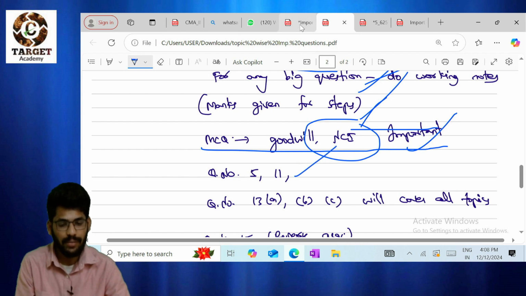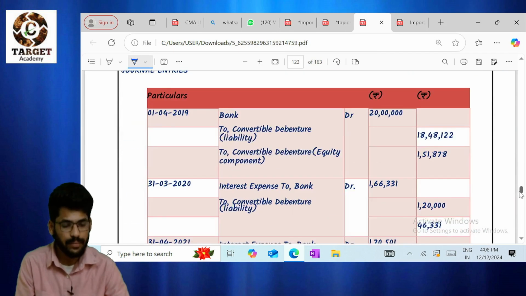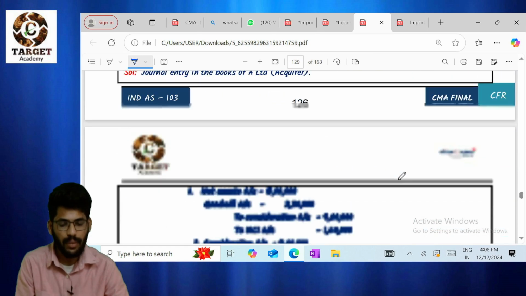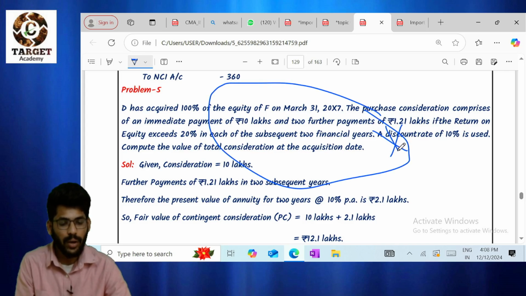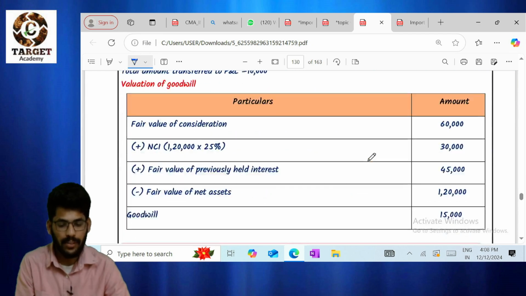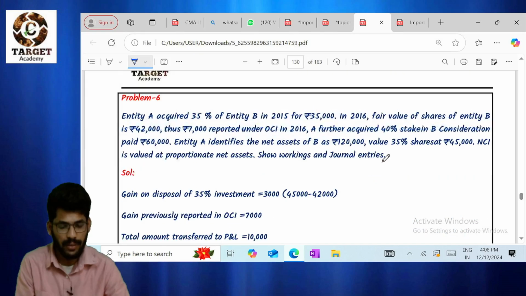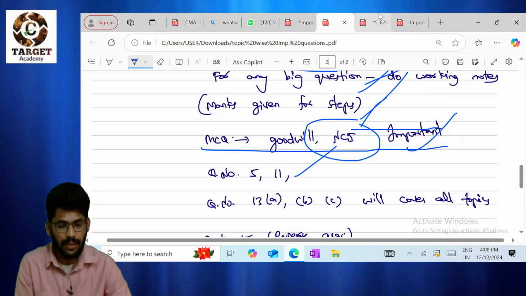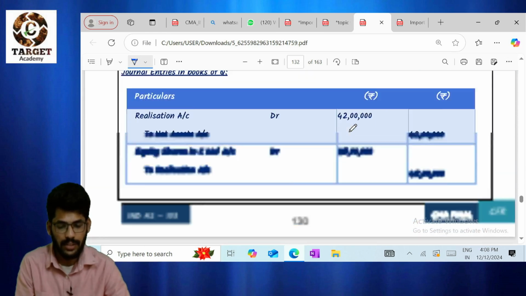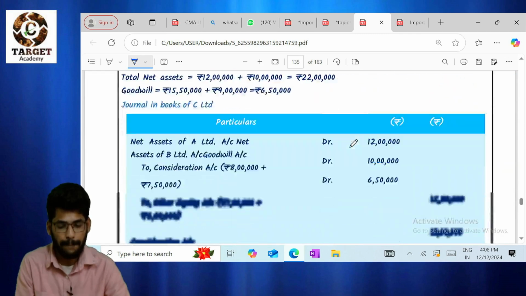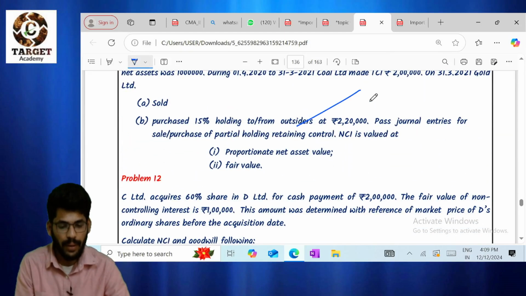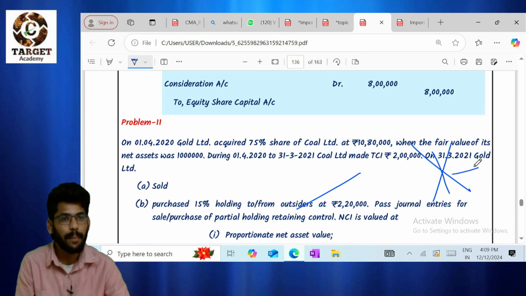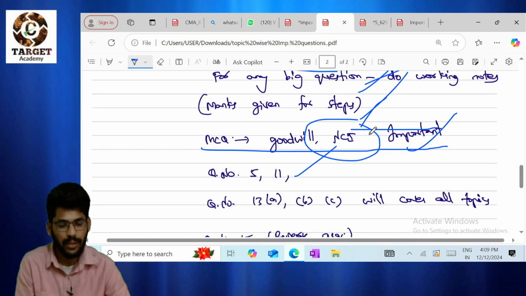Next, question number 5 as well. Question number 5 we already got as an MCQ question in a previous attempt. Just look into this. Question number 6 is also there, and 6 is also very important for MCQ purposes, please don't forget about it. Next, question number 11. This is important because it was asked in MQP, mock test papers or MTP questions. Please go through question number 11 also.